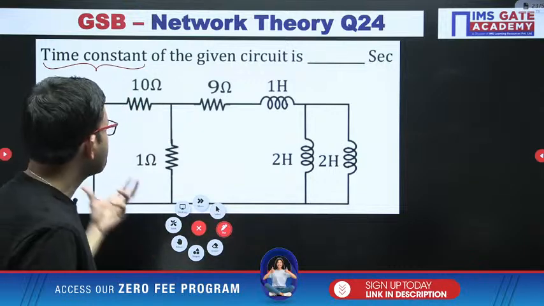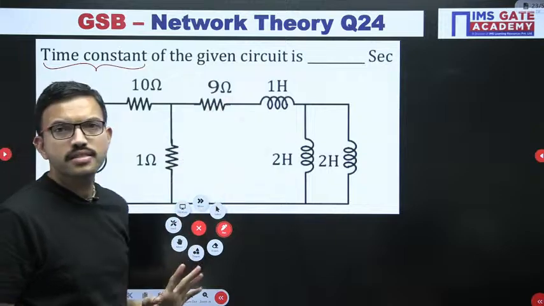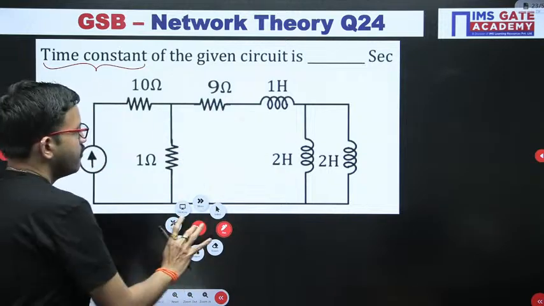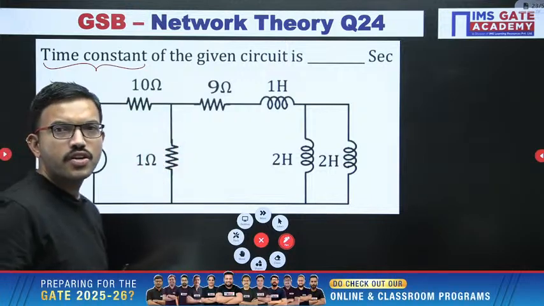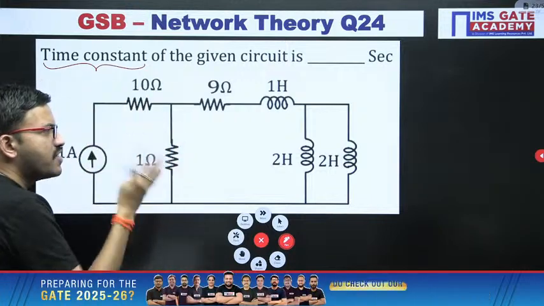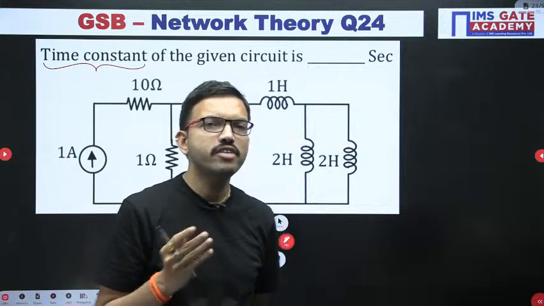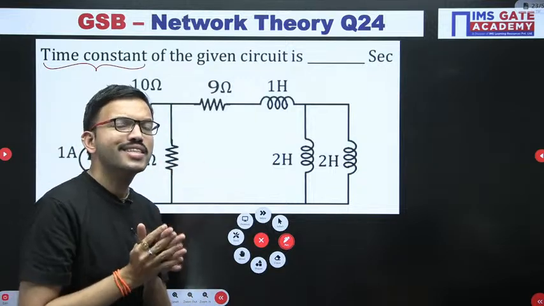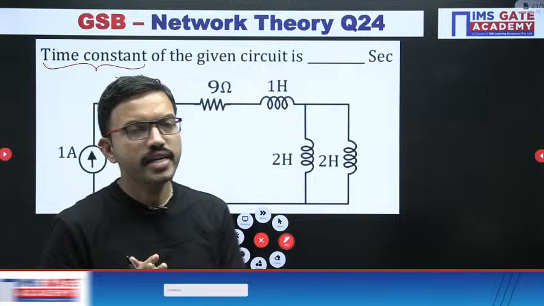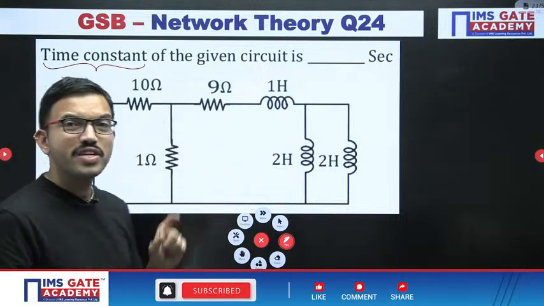So here in this question, if you observe, you have a current source, resistors, and inductors. Regarding the time constant, when you have a combination of resistors and inductors, the time constant is L equivalent divided by R equivalent. If you have a combination of resistors and capacitors, then it is R equivalent into C equivalent. This question is based on inductors and resistors, so first of all you have to find the L equivalent.